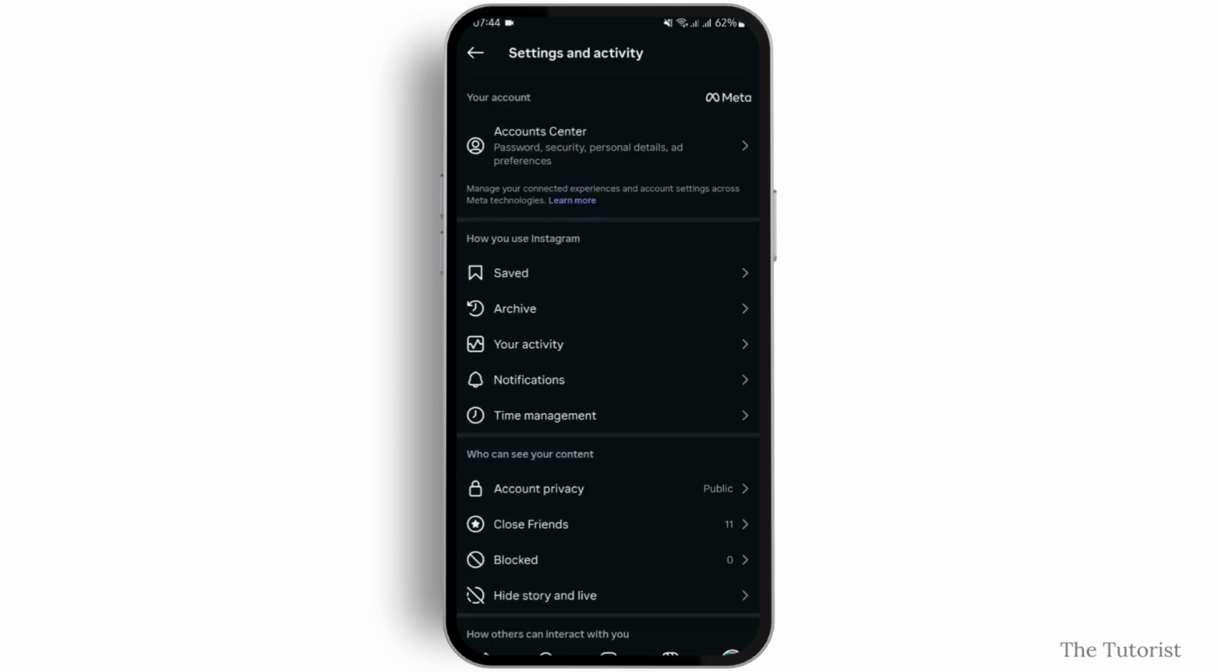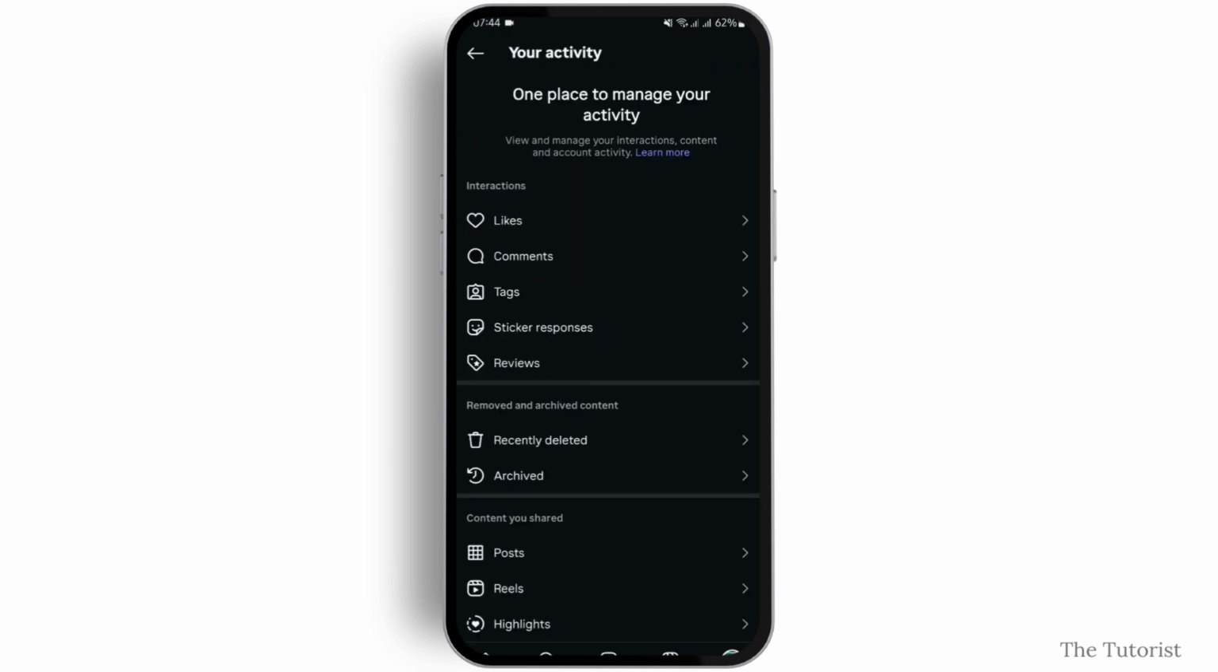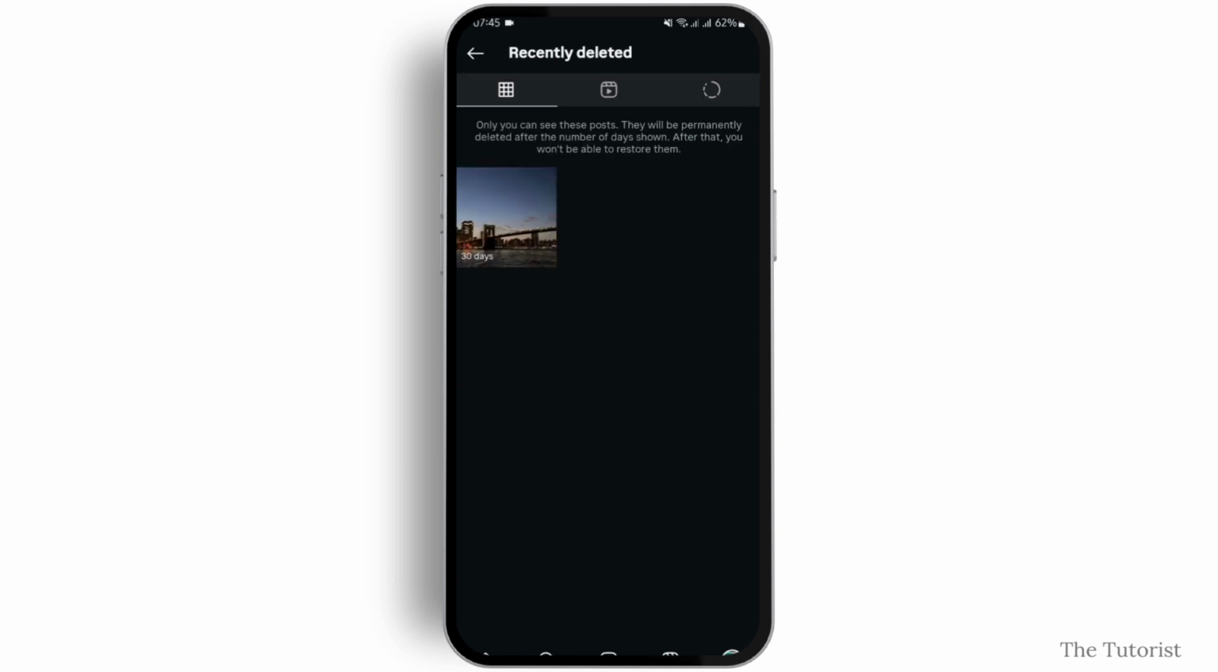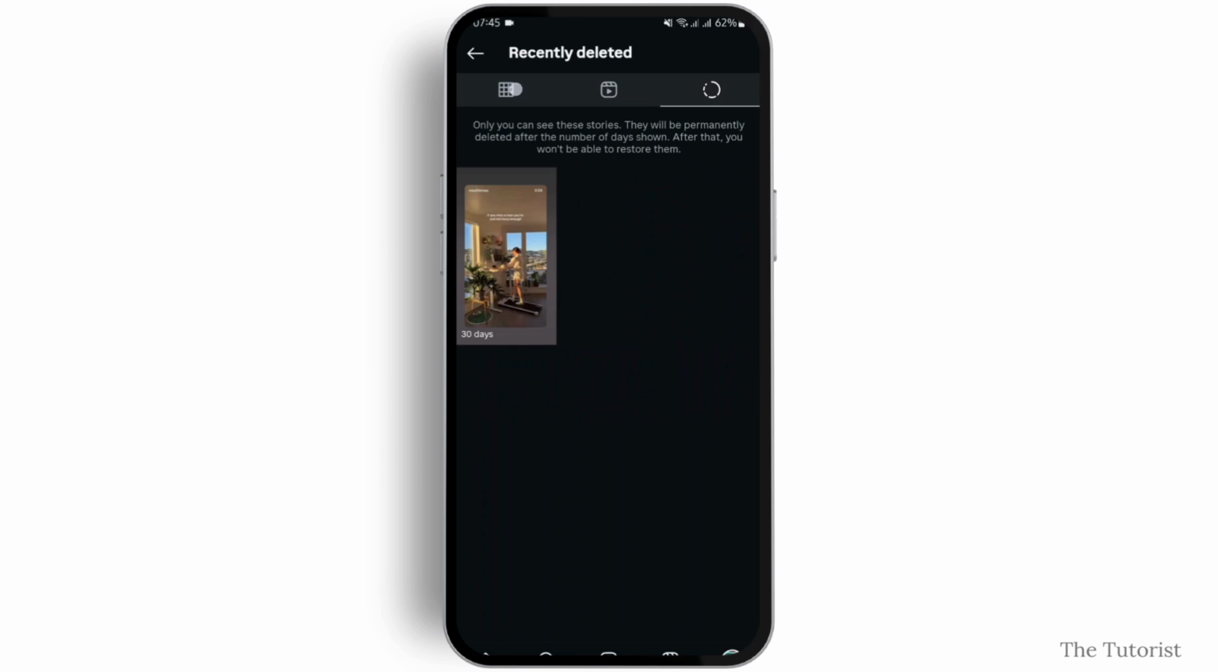In here, you will also see your activity, which will be under How you use Instagram. Tap onto it, and under Removed and archived content, select Recently deleted. This will be your posts which you have recently deleted. This is Reels and this is Story.